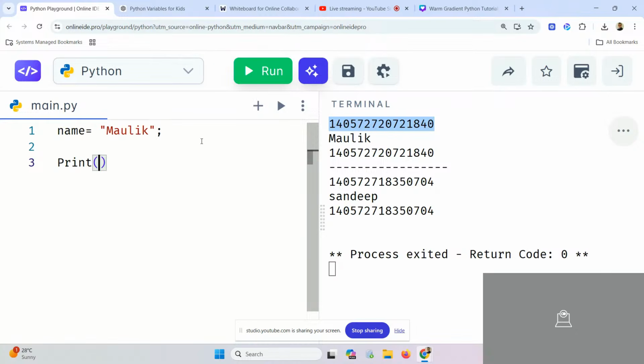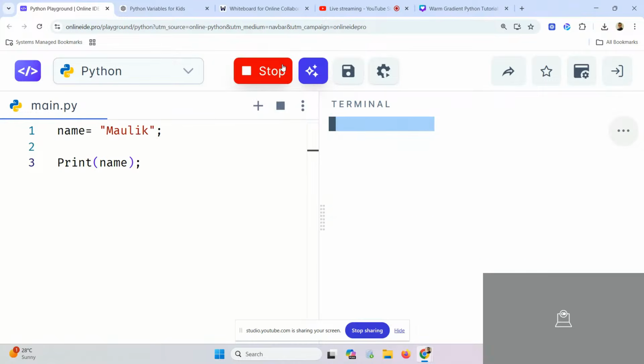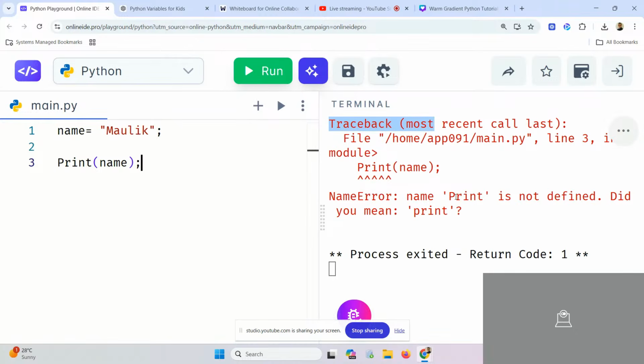Question. Can I use capital P print with Maulik? No. Let's try. I will say print name. Let's see what's happening here. अगर हम कहेंगे कि इसको प्रिंट करो तो क्या बोलेगा? बोलेगा अरे print is not defined. Krishna, what it is saying? Print is not defined. Did you mean print? How smart Python is. आपको एरर भी बताता है कि कहाँ गलती हो रही है. तो हमने क्या करना है? हमने बोलना है कि हाँ भैया हमारा प्रिंट ही है. ठीक है भाई? ओके जी, आगे बढ़ते हैं.